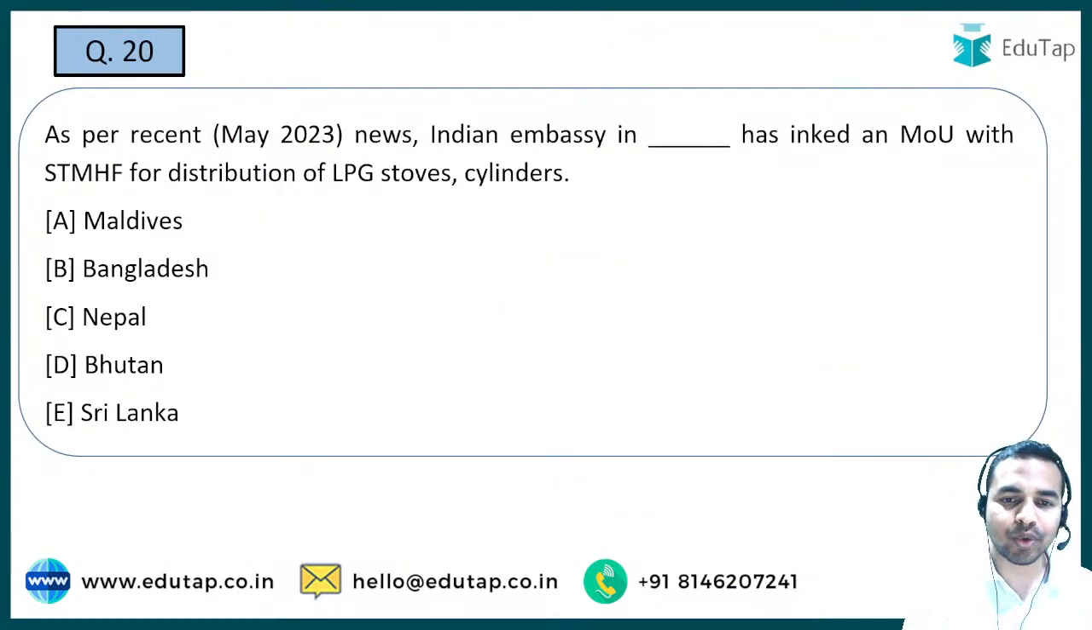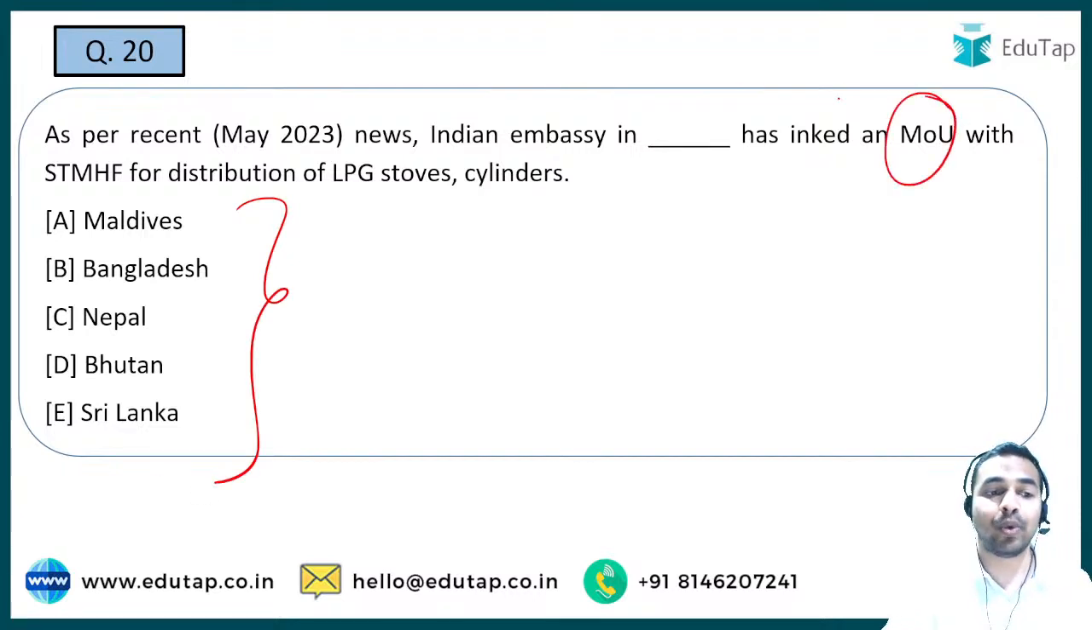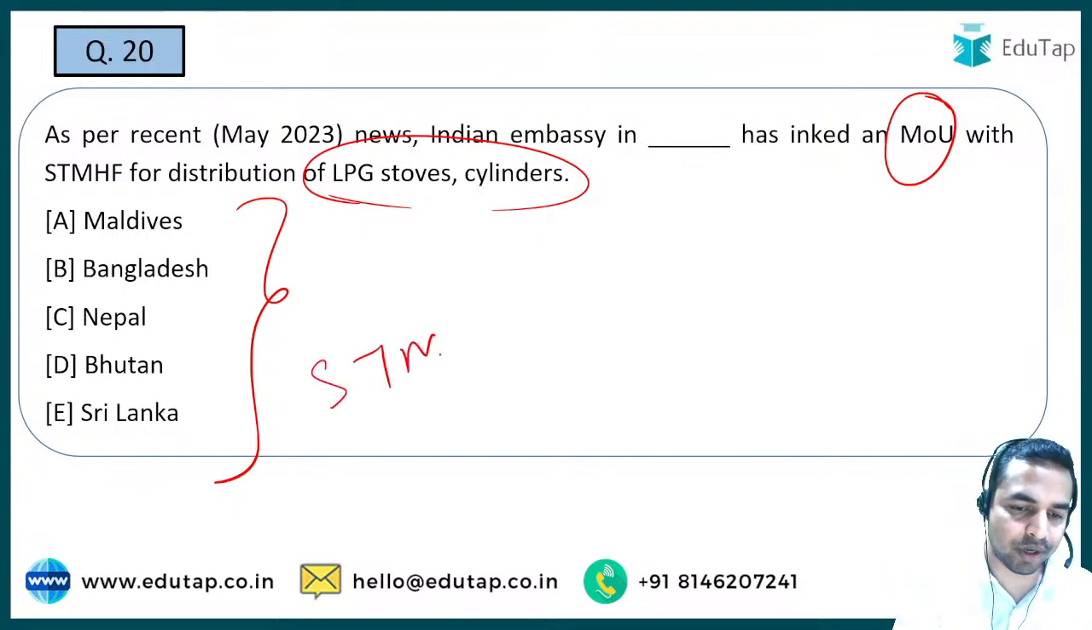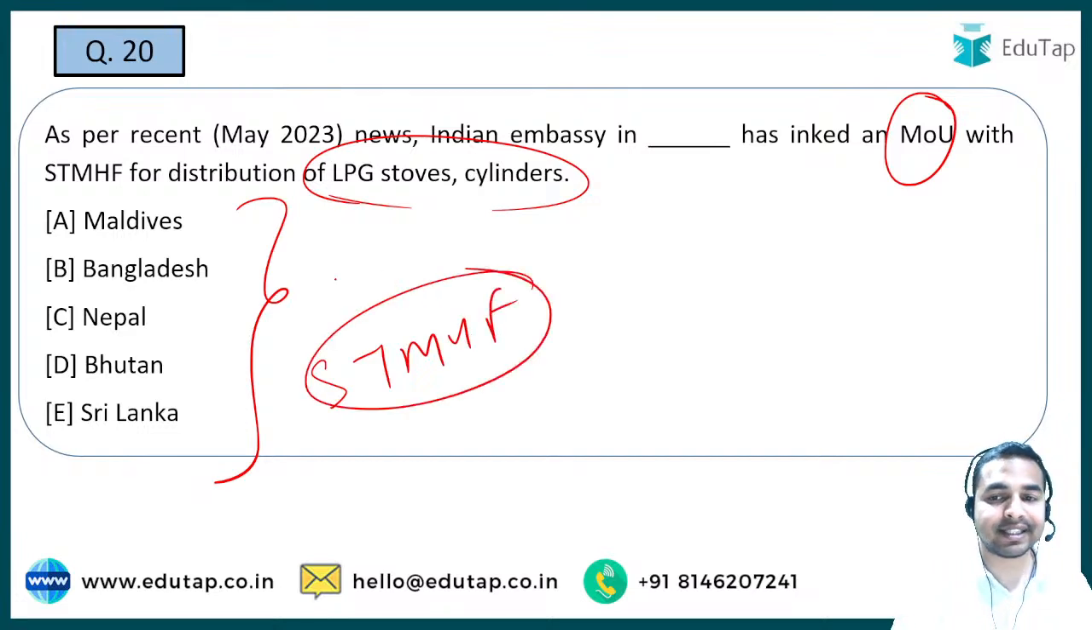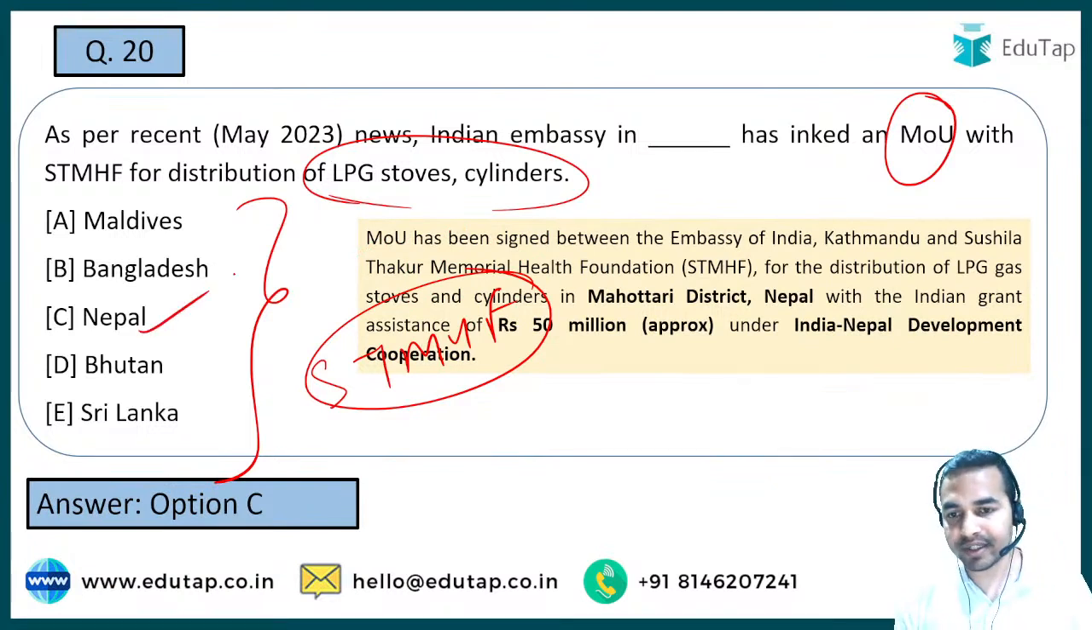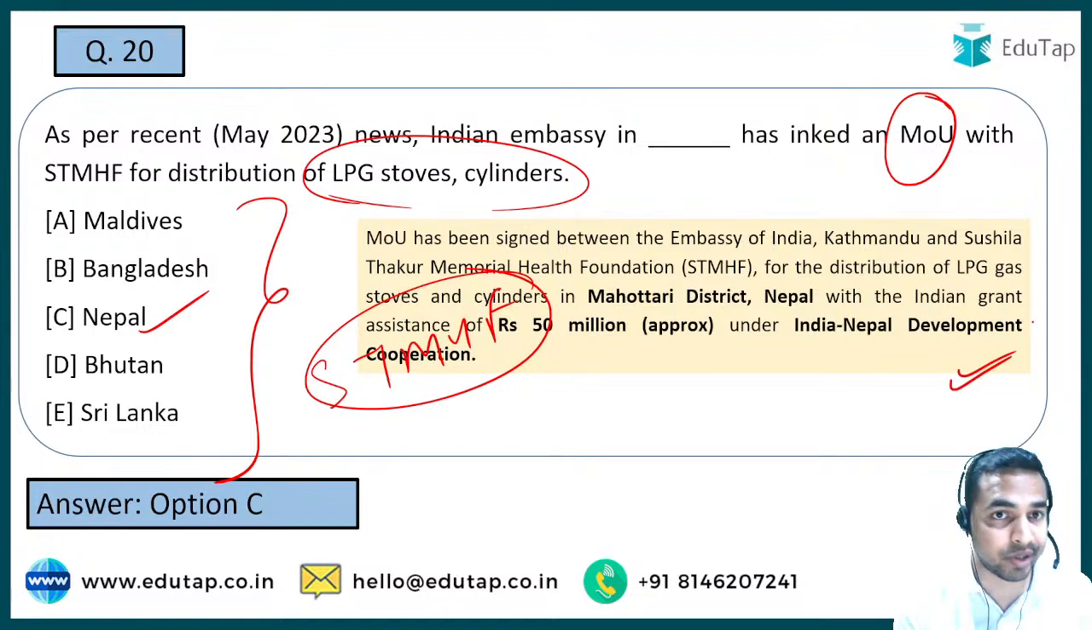Next question. So guys, one of the Indian embassies in which one of the countries has inked an MoU with the STMHF for the distribution of LPG stoves and cylinders. तो LPG stoves और cylinders के distribution के लिए यहाँ पर MoU हुआ है. अगर हम बात करते हैं STMHF की, so it is basically सुशीला ठाकुर मेमोरियल हेल्थ फाउंडेशन जिसके साथ ये MoU साइन हुआ है. और ये कौन सी कंट्री का है? दिस इज बेसिकली फ्रॉम द कंट्री नेपाल. सो नेपाल के साथ ये MoU साइन हुआ है गाइस. एडिशनल इन्फॉर्मेशन आपके सामने गिवन है, you can just read out on your own.